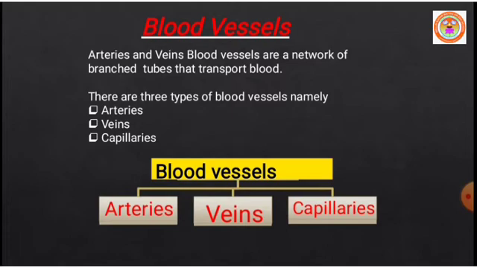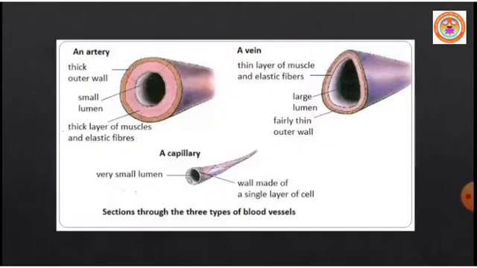Blood vessels. In plants, xylem and phloem are called conducting tissues. In higher animals like vertebrates, in human beings, blood vessels are very important. Blood vessels are a network of branched tubes that transport blood. There are three main types of blood vessels, namely arteries, veins, and capillaries.